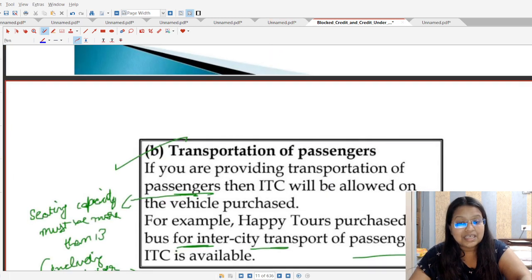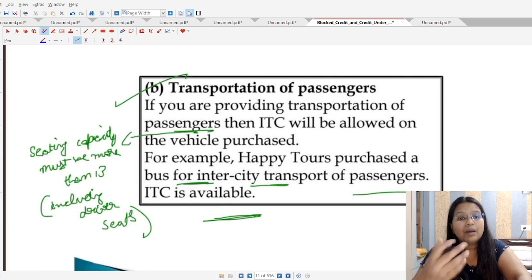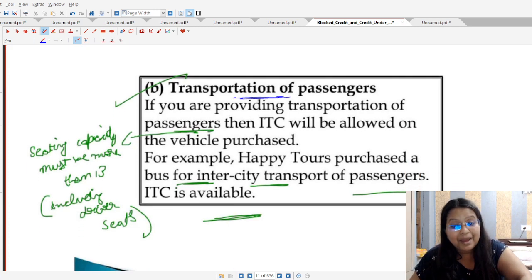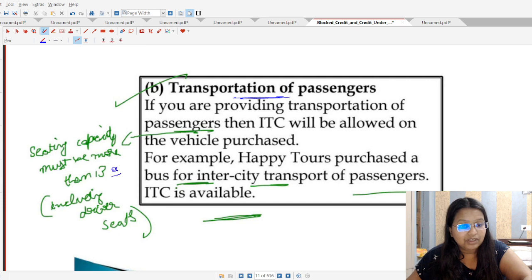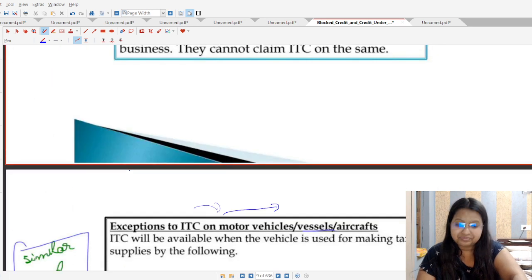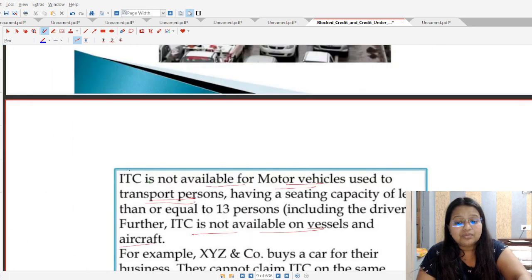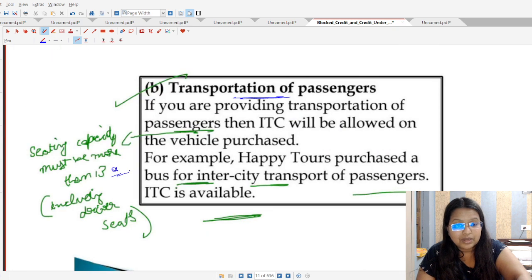Second case is, students, if they have taken the motor vehicle for the purpose of transportation of passengers, but please keep it in your mind that the seating capacity must be more than 13. It must be more than, not equal to. Okay, so now in that case, students, that is one more amendment also.